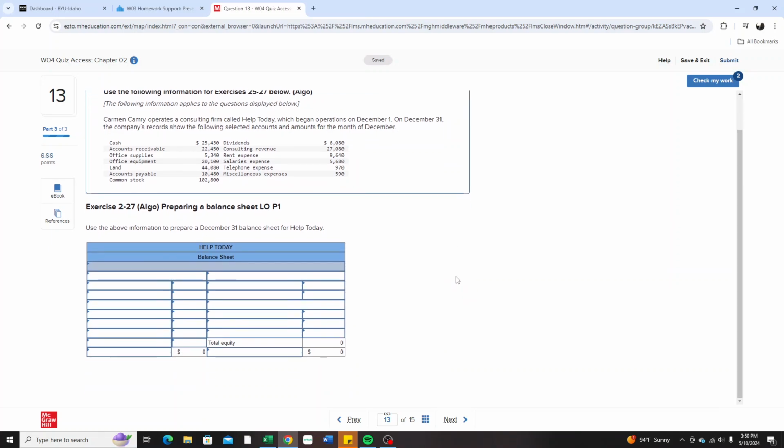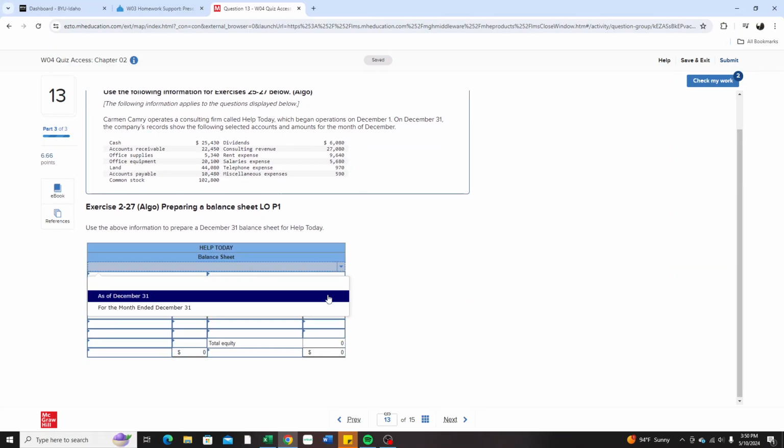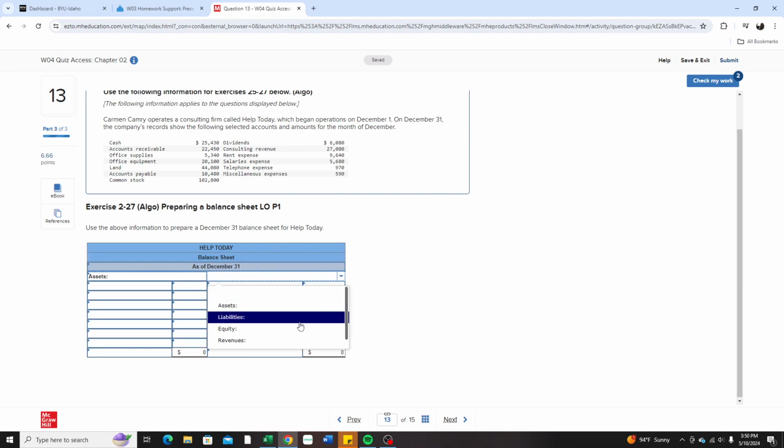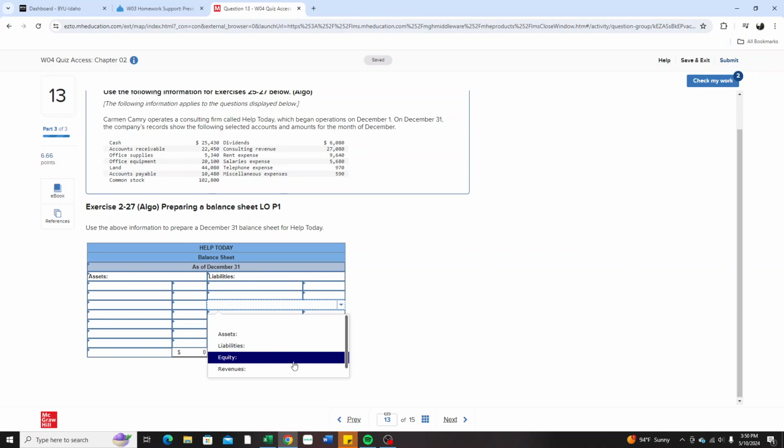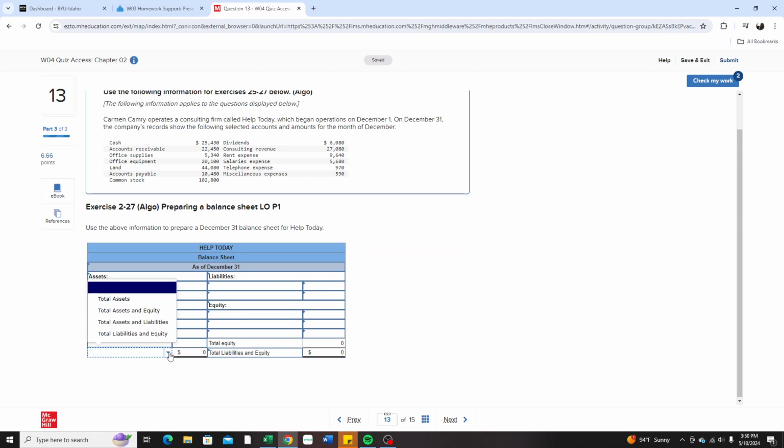For the next one, we have our balance sheet. Now remember, the balance sheet is a point in time, so only on this date is our balance sheet. Balance sheet's going to have our assets, our liabilities, and our equity. Down here, we're going to have our liabilities and our equity. Down here, we're going to have just total assets. Now we're going to want to start filling in those different spots.